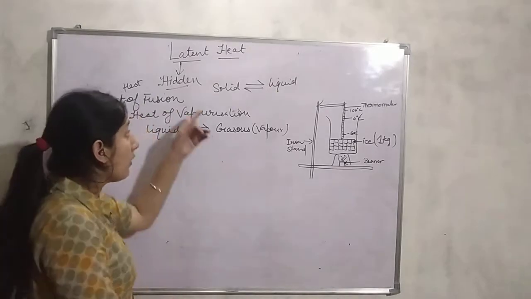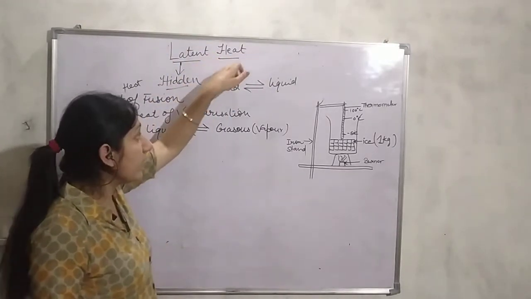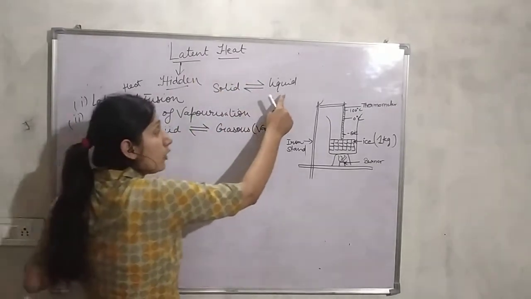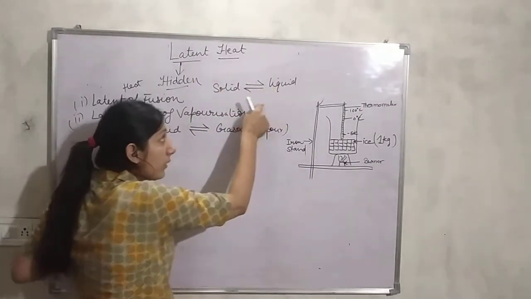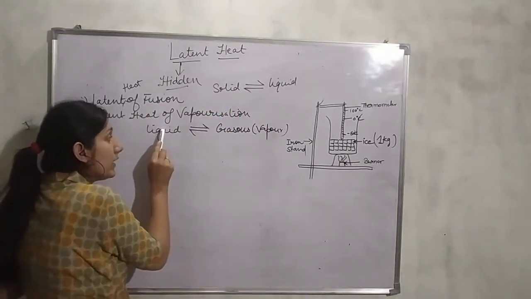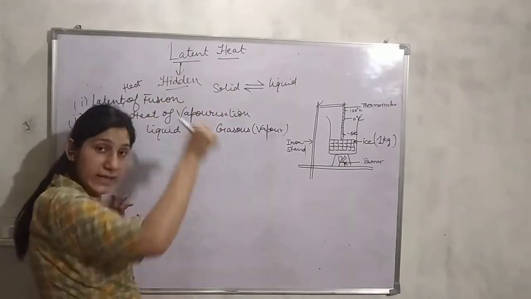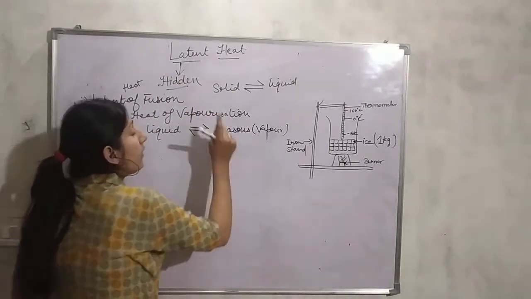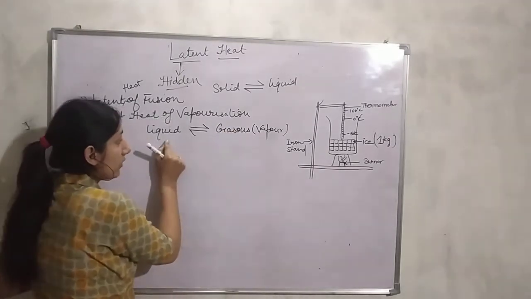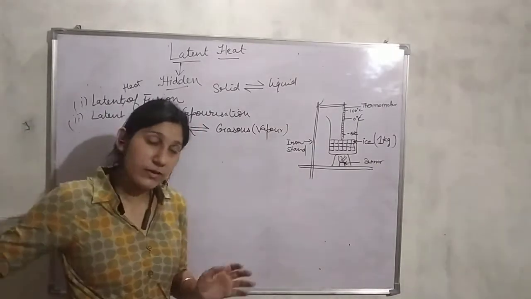given out. While moving forward, the heat is added to the solid in order to convert it into liquid, and in order to convert liquid back into solid, the latent heat is given out. Again, when the liquid is converted into gaseous phase or vapor phase, the latent heat is given, and when this gaseous state or vapor state converts back into the liquid, the latent heat of vaporization is given out.